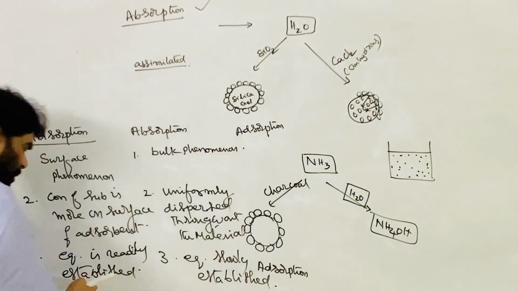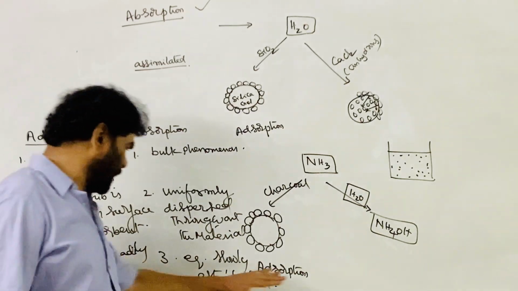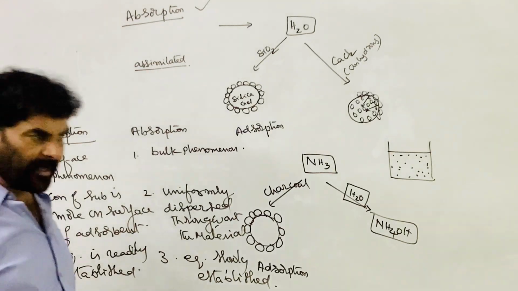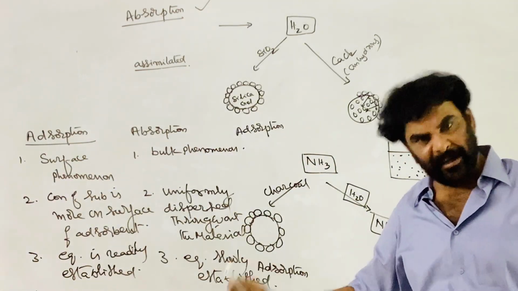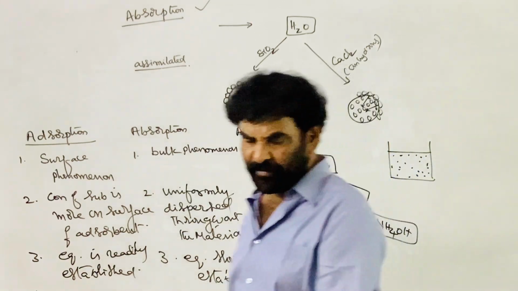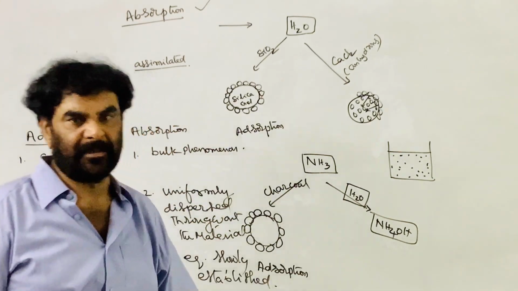In adsorption, equilibrium is readily established, whereas in absorption equilibrium is slowly established. The rate of adsorption is faster at the beginning and gradually decreases, whereas the rate of absorption is uniform throughout the process.